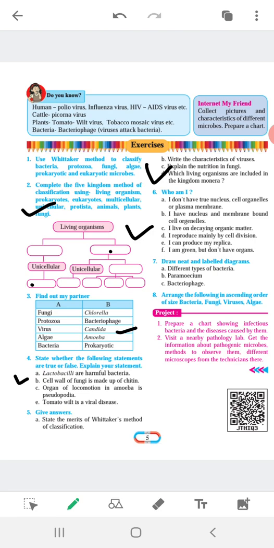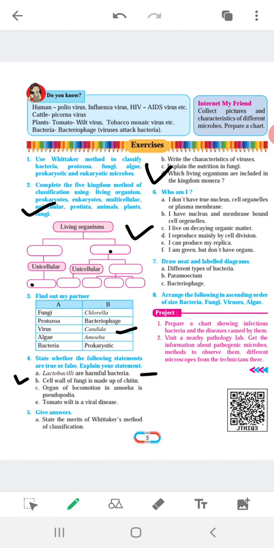So you know very well lactobacillus is a useful bacteria, not a harmful bacteria. You know the curd, जो मिल्क से दही बनता है, that is because of the presence of lactobacillus bacteria. And curd, dahi, is very useful and very good for our health. So that first one is false, meaning lactobacilli are useful bacteria.